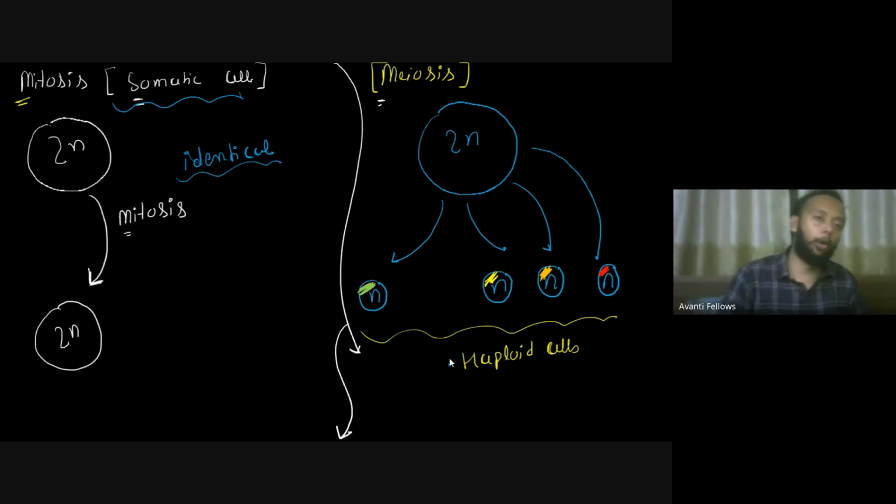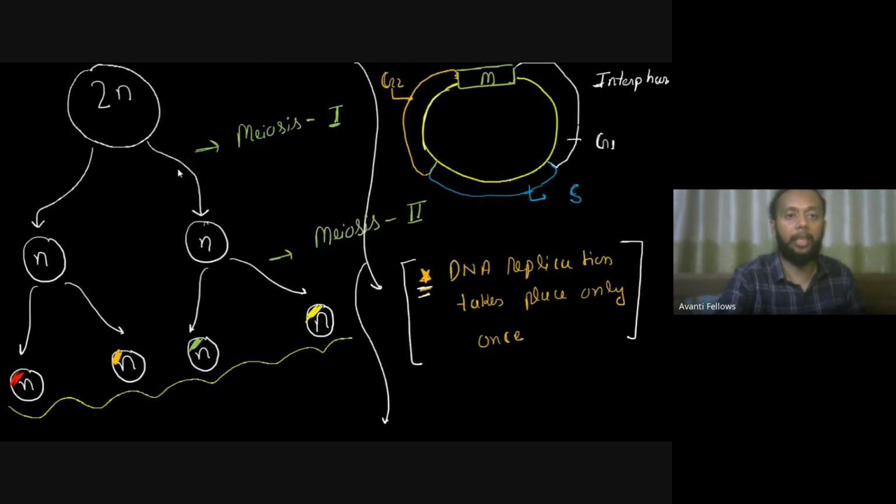So that should be clear to all of you that this is what you find happening in the meiosis, that you get 4 haploid cells. They are going to be different from each other, right? So this is something you have to know. Now, next thing. Here you can see the meiosis will have a meiosis 1, you will have a meiosis 2, right? And then ultimately your 4 haploid cells have been formed.